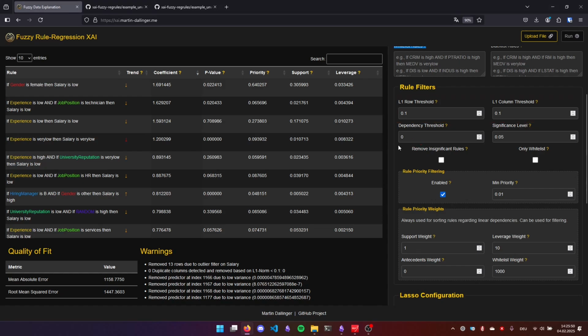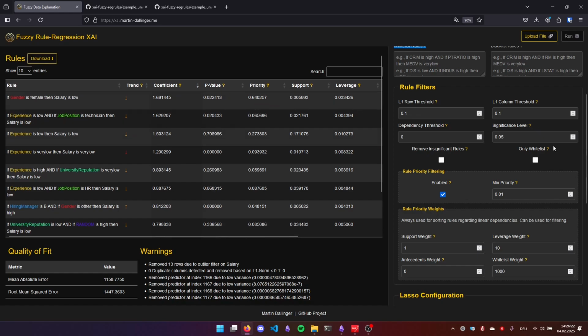All right. Regarding the dependency threshold, it is also an advanced value. It's for reducing the linear dependency between the columns, and it applies Gram-Schmidt orthogonalization on the columns if you want it. But I would set it to 0 in the default case, as Lasso already deals with it kind of well. And this is the significance level you can set to drop certain rules if you only want significant rules. So you can set remove insignificant rules, and if any p-value is above this significance level here, to just remove the rules.